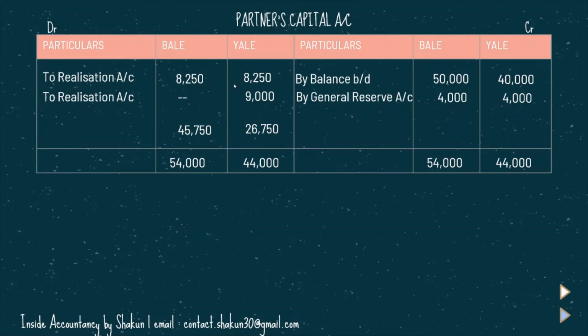Now the difference here is that normally in a question, you find the balance and you either carry it down, or you transfer it to the executor in case of death, or you transfer it to the loan account in case of retirement. But here we are not going to carry the balancing figure down. The amount will be paid to the partners because the firm is coming to an end. So to bank, the respective amount will be paid.